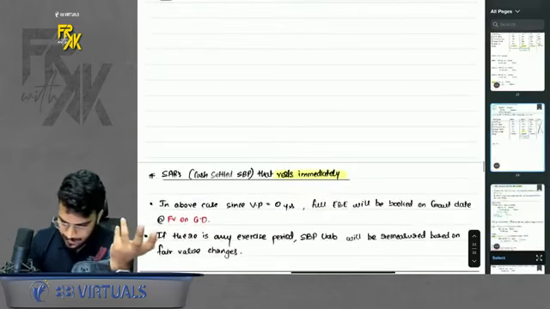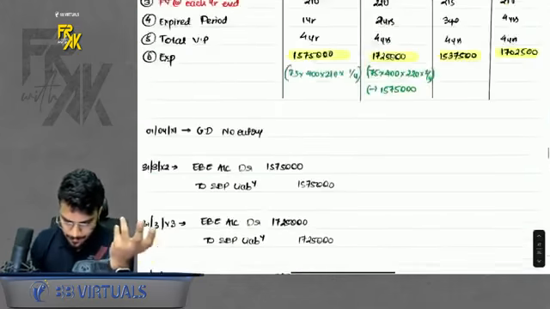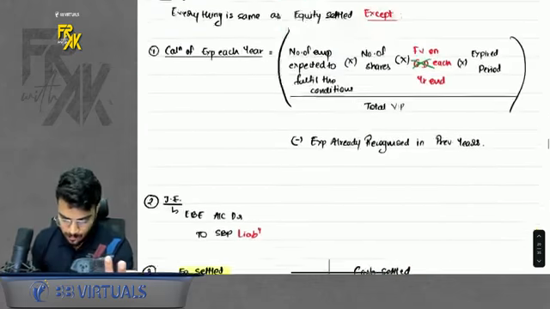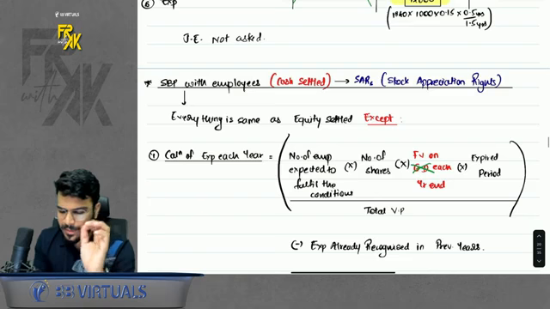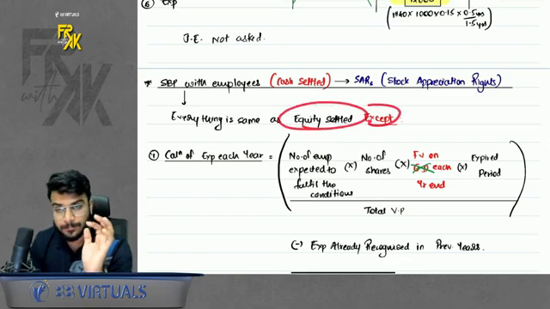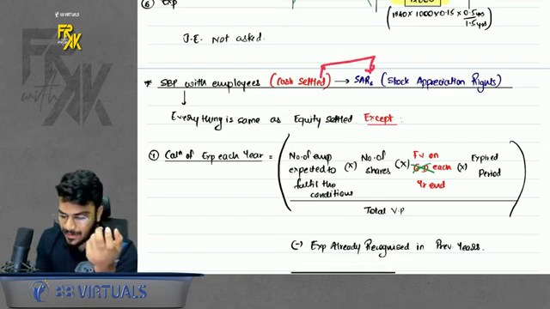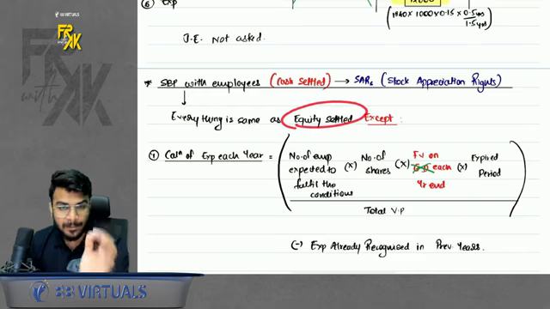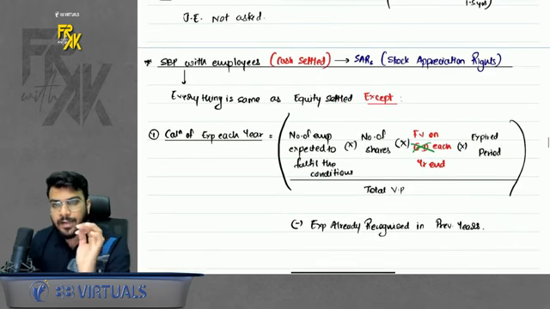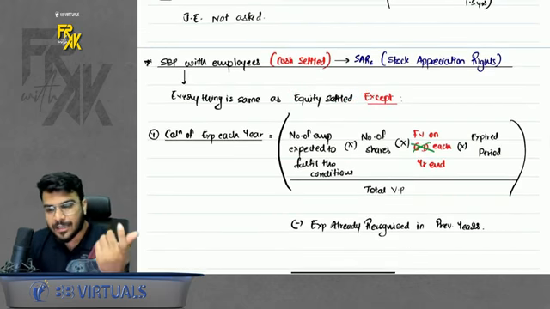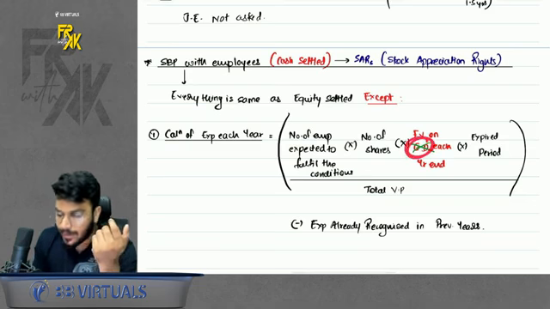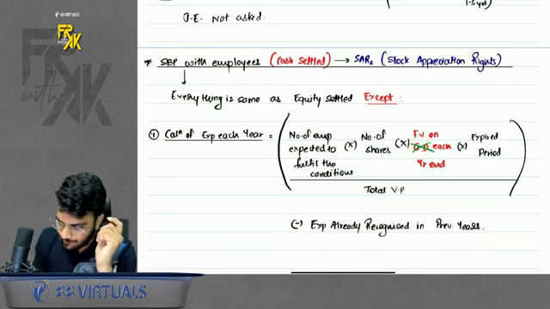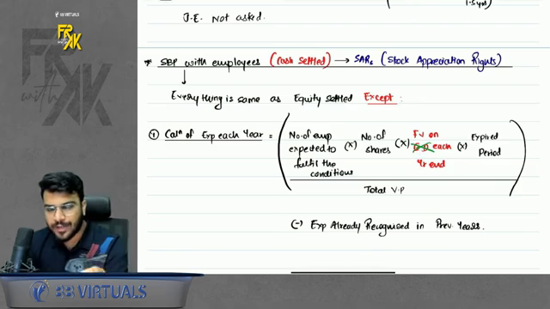Okay, cash settled. Now how to do this? How to account for this? It is very simple. The accounting is the same as equity settled. These are also known as SARs, stock appreciation rights. The accounting is the same as equity settled, except that whenever you calculate expense, in case of equity we used to take the fair value on grant date. In case of cash, we will take the fair value on each year end. Why the fair value on each year end?